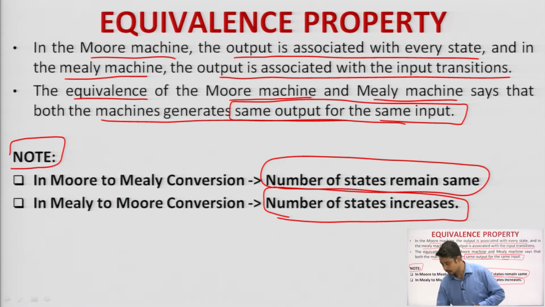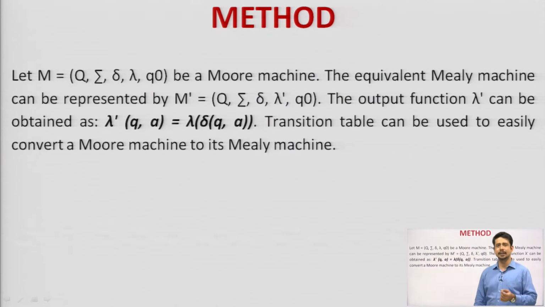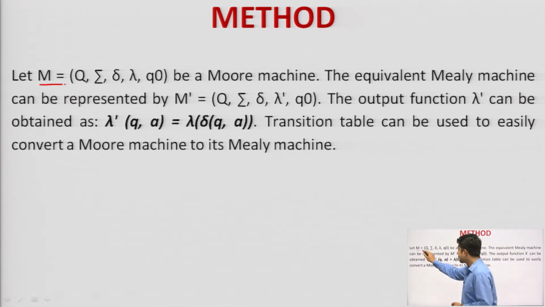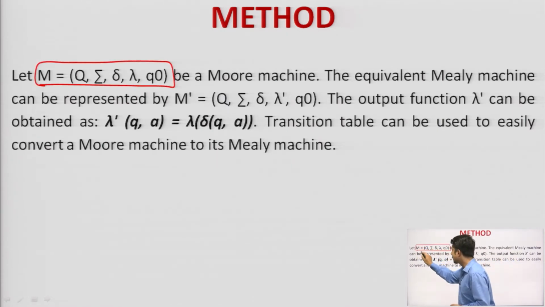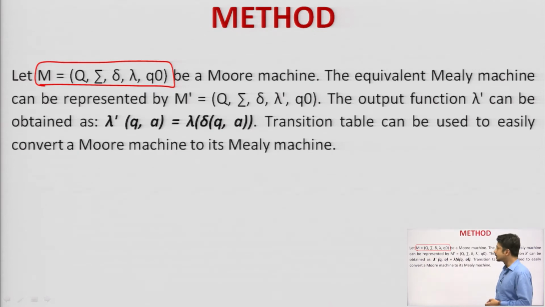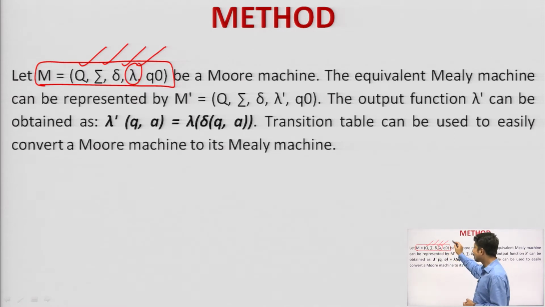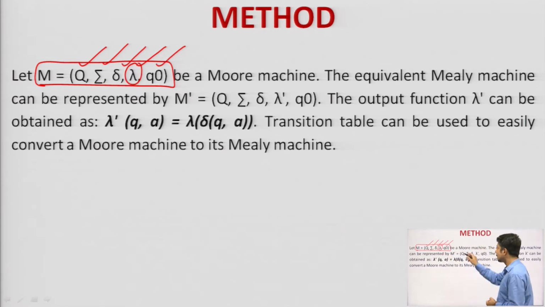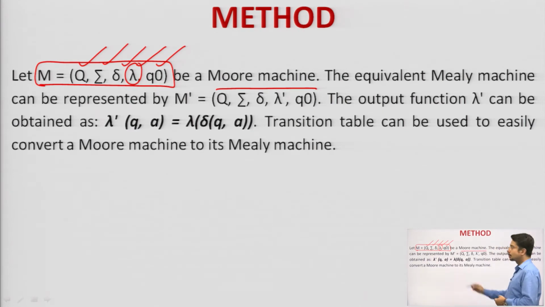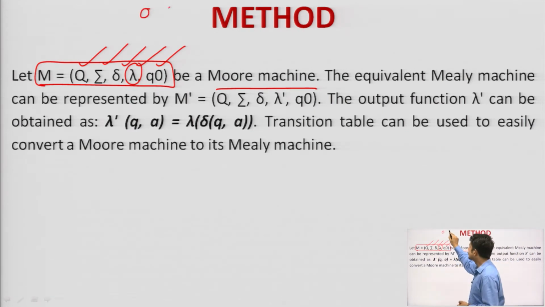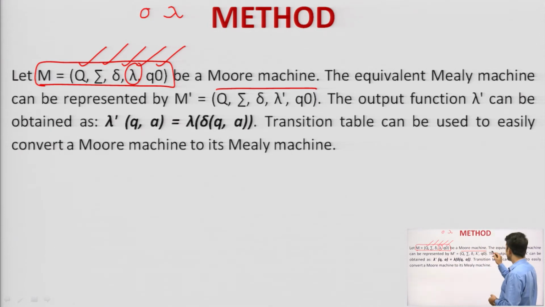Now, let us go to the next slide. The next slide shows a little bit of the methodology that is depicted in the book. It says, let M be the machine that comprises 5 tuples, which are nothing but states, input alphabets, transition function, and what is this symbol? I will let you know about this one. This is nothing but the output alphabet, and this is your initial state. Be a Moore machine. Output alphabet is sometimes mentioned like this, sometimes with this alphabet. And the equivalent Mealy machine can be represented by M dash.